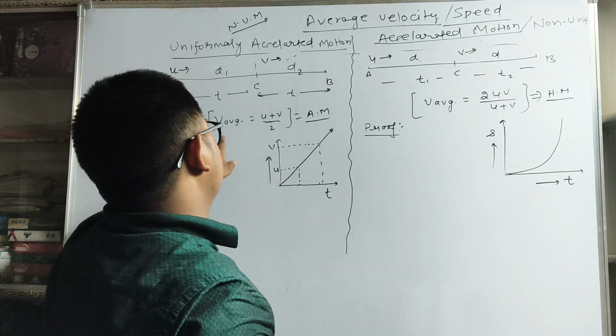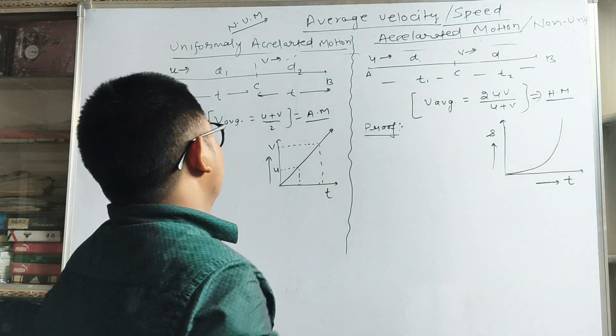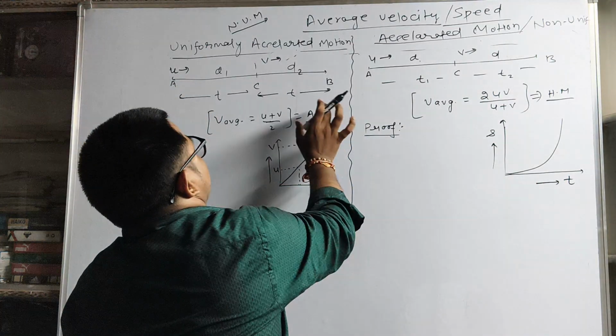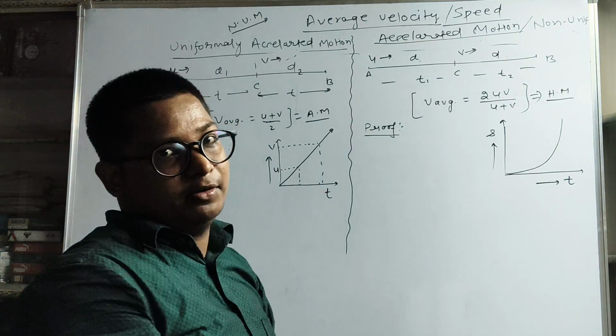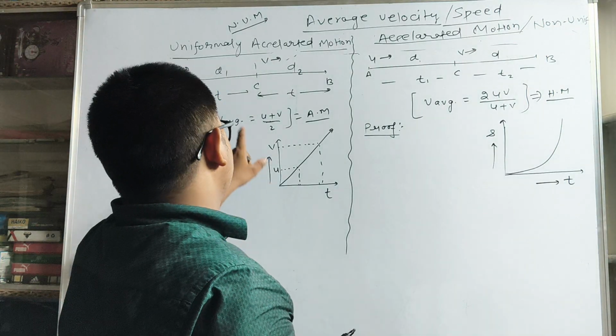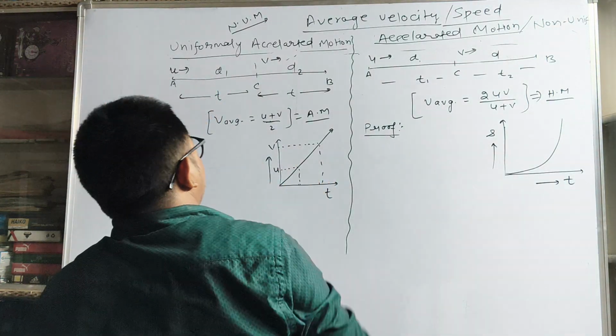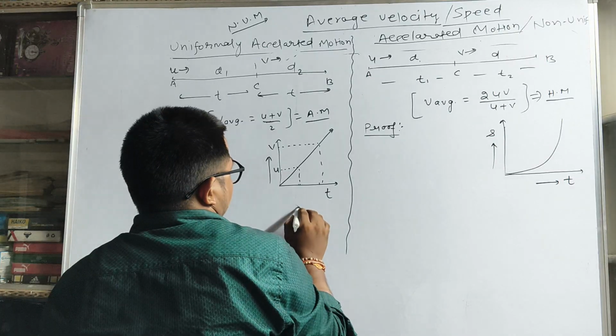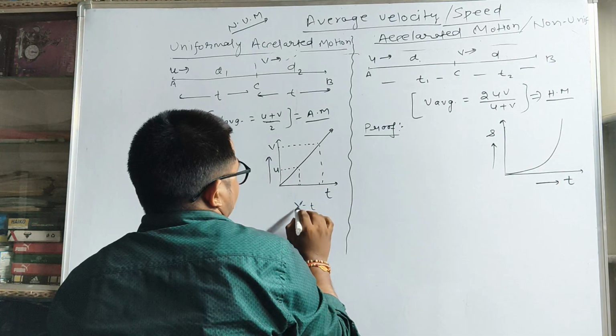So the average velocity is given by u plus v upon 2, which is nothing but the arithmetic mean of initial and final velocity, and this is represented by the v-t graph, that means velocity time graph, which shows uniformly accelerated motion.